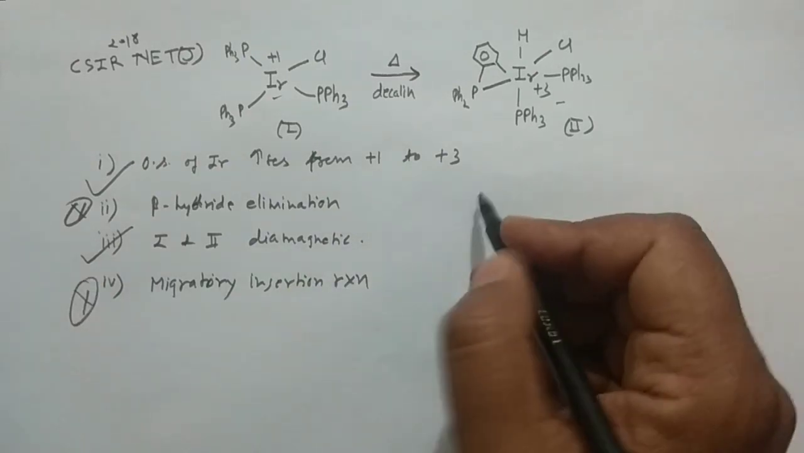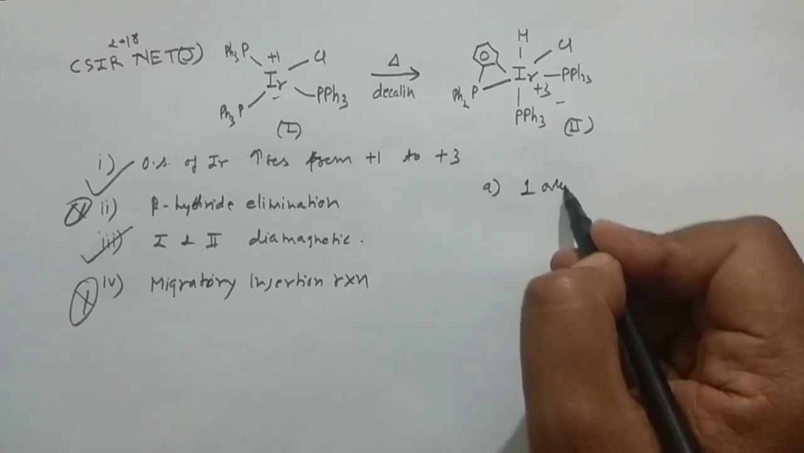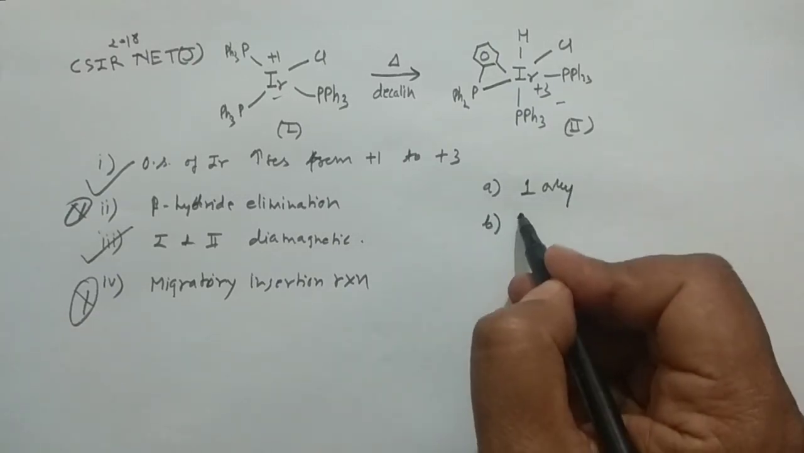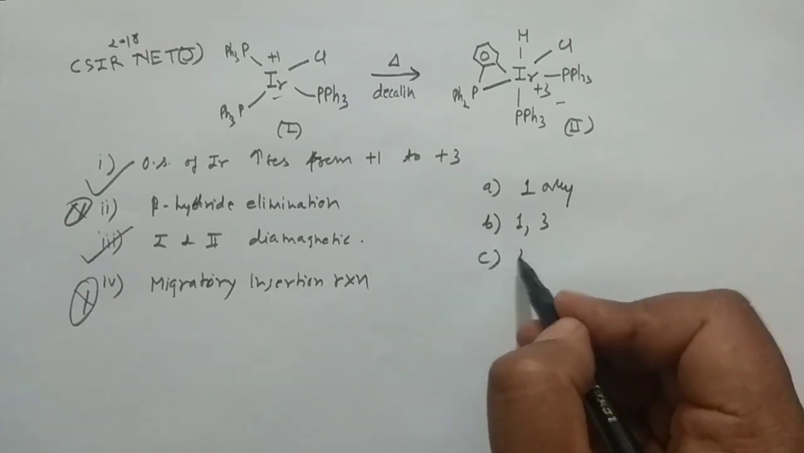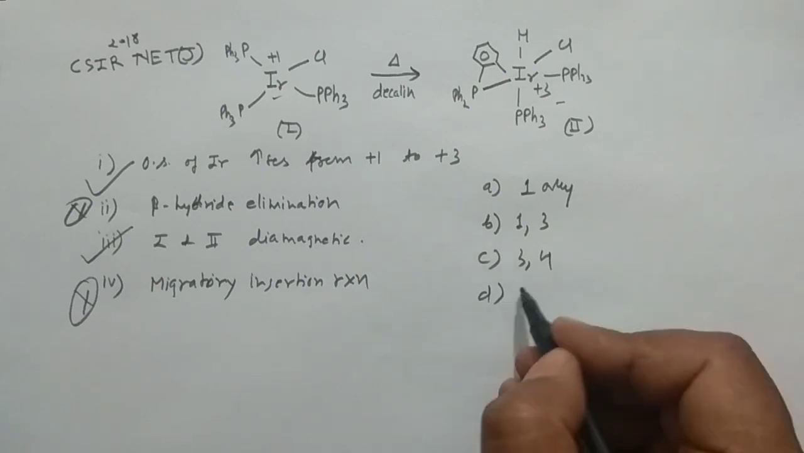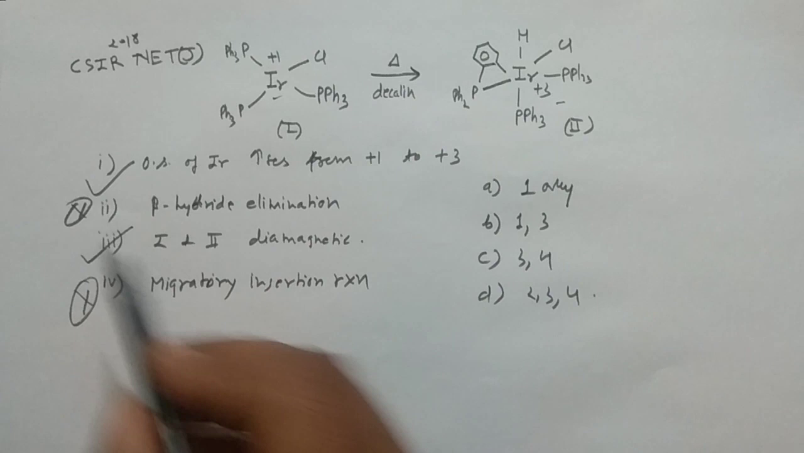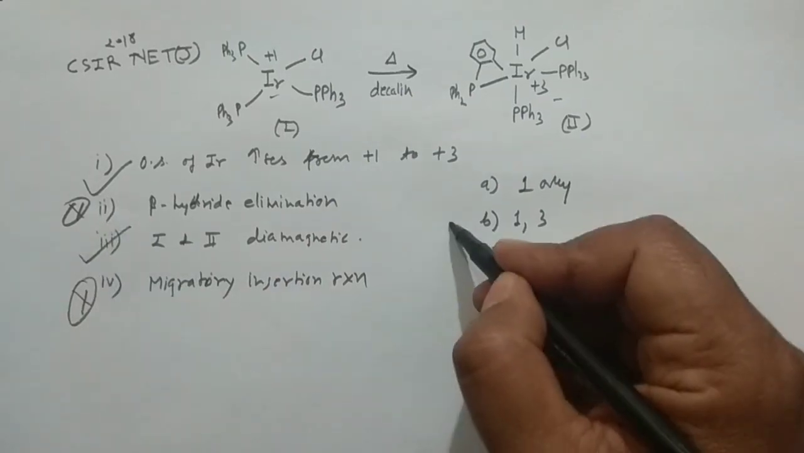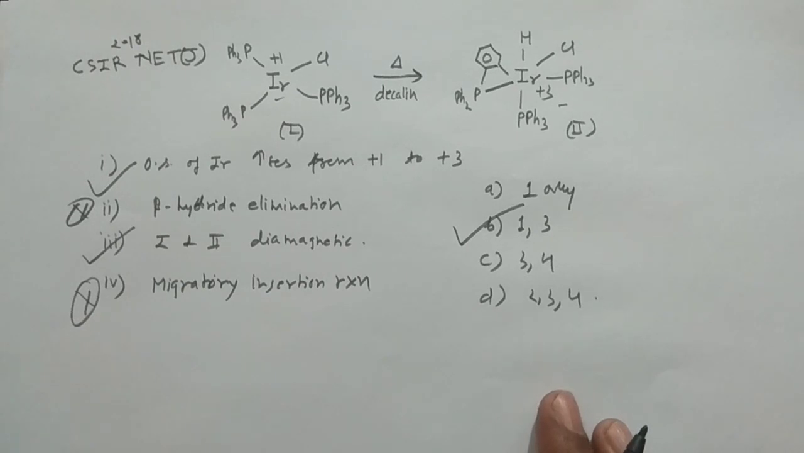And then they have asked which one is correct. So they have given you the options. Option A, statement 1 only is the correct answer. Then option B, they have said statements 1 and 3 are correct. Option C, they have said statements 3 and 4 are correct. And option D, they have said 2, 3 and 4 are correct. So you know, the first and third are correct. So option B was the correct answer. Okay, so in this manner you can solve the various problems of your CSIR NET.